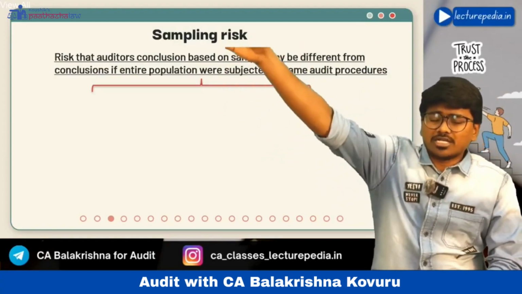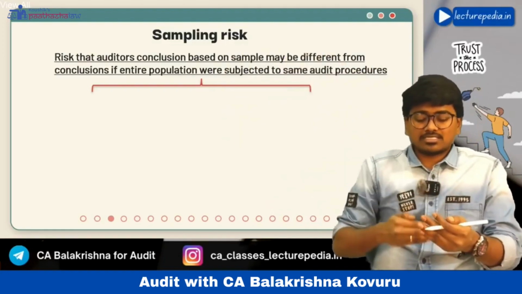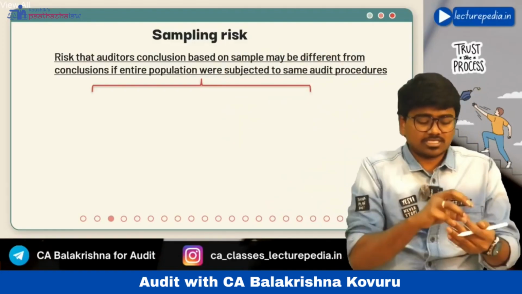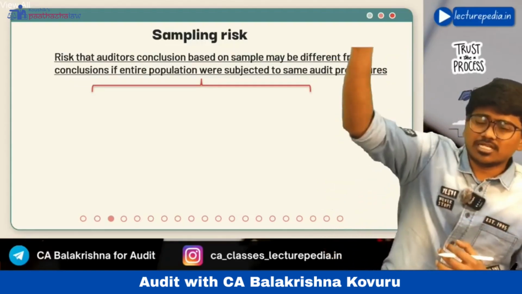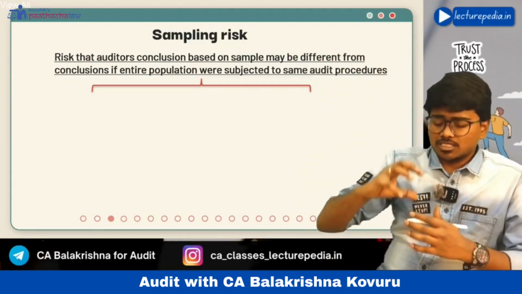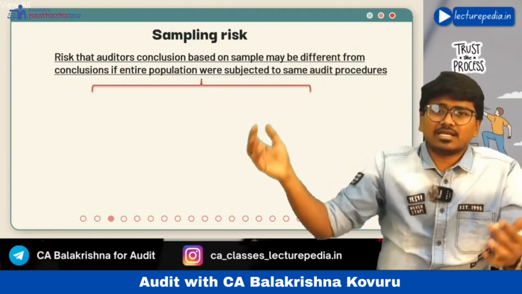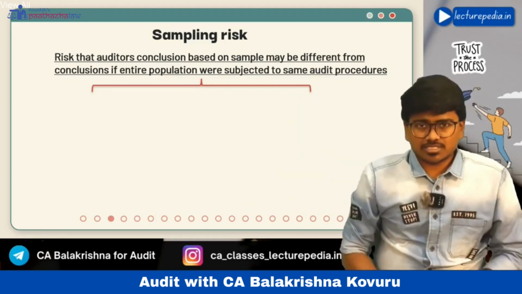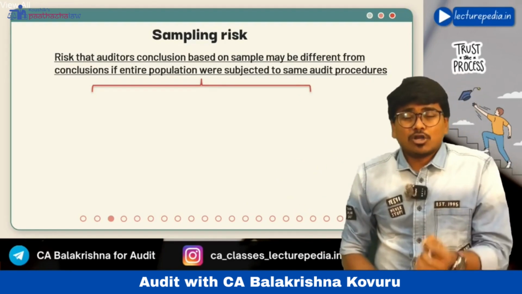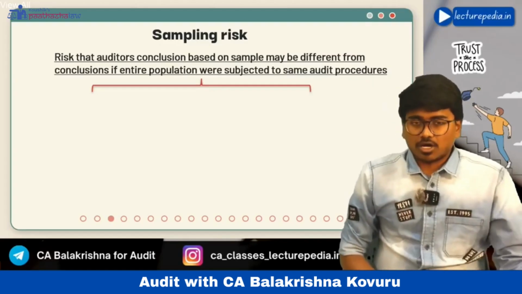Since you are only taking a sample, performing audit procedures on it, finding misstatements and projecting these misstatements to the entire population, obviously this projection might not be entirely correct. You might miss out some of the misstatements, right? So sampling risk will always be present if you use audit sampling.